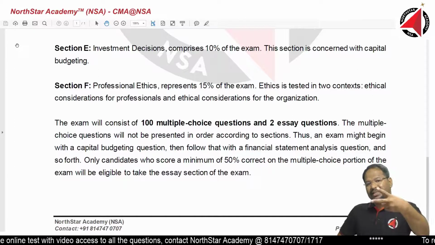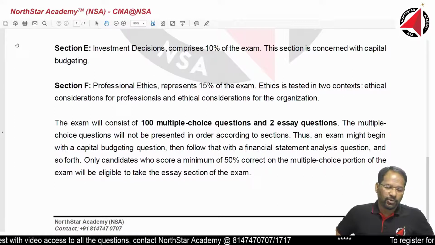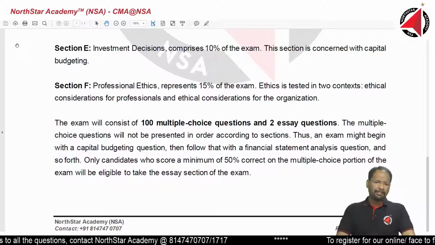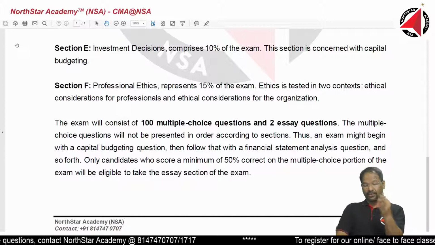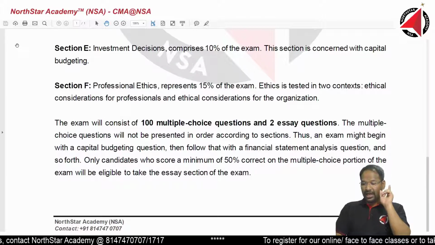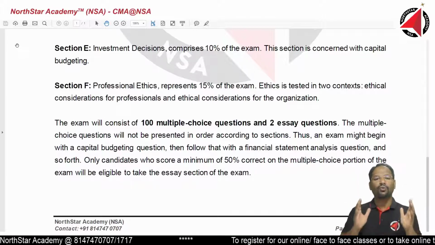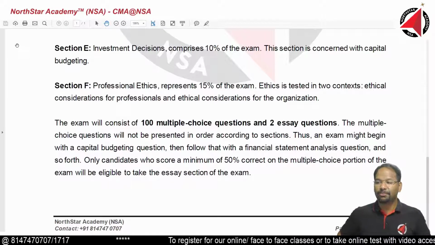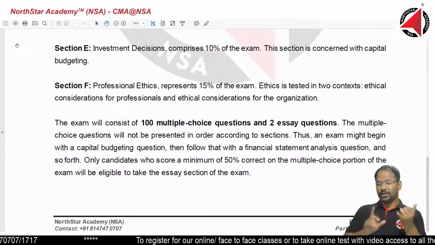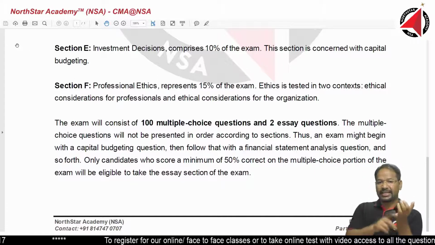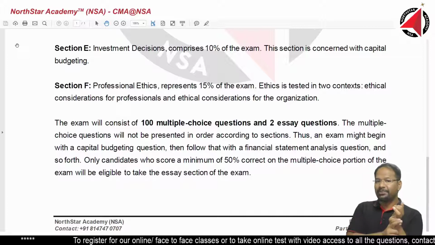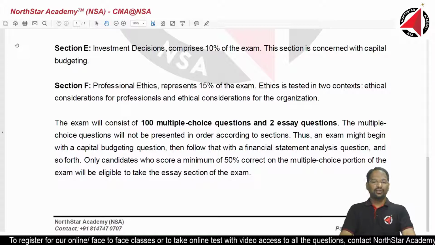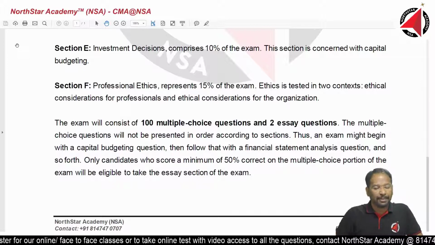There will be 2 essay type questions, question 1 and question 2. Each question will have multiple subparts. The minimum is generally 3 subparts. Why am I telling it at the very beginning? Because our preparation has to be focused around what is going to be asked in the main exam. It's very important that we put our focus right. In each essay type question, there will be 3 to 7 subparts. Similarly, question 2 will also have 3 to 7 subparts.